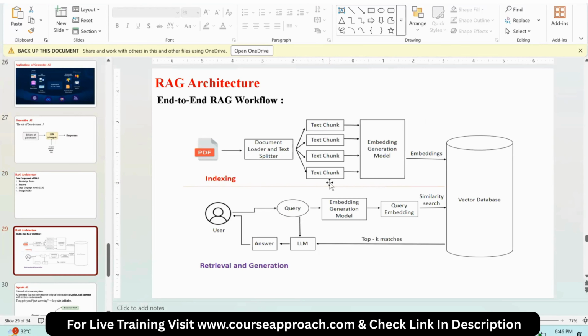In simple terms, for example, you can consider this as an LLM. Suppose the user is asking some question. If the LLM has that answer, then the user gets the answer. The process is done in a small, simple step. For example, if the answer is not with the LLM, then we come across a topic called retrieval augmented generation. For example, this is my external database, or this is my personal information.